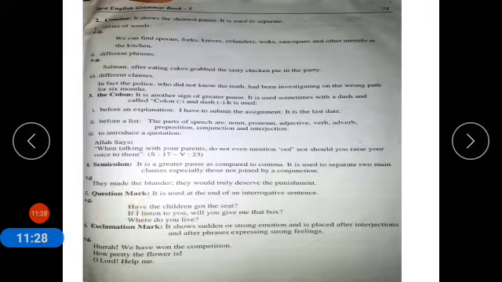Question mark. It is used at the end of an interrogative sentence. Have the children got the seat? Question mark. Next sentence, question mark. Exclamation mark. It shows a sudden or strong emotion and is placed after interjections. For example, hurrah, we have won the competition! How pretty the flower is! Exclamation sign. Oh Lord, exclamation sign, help me!